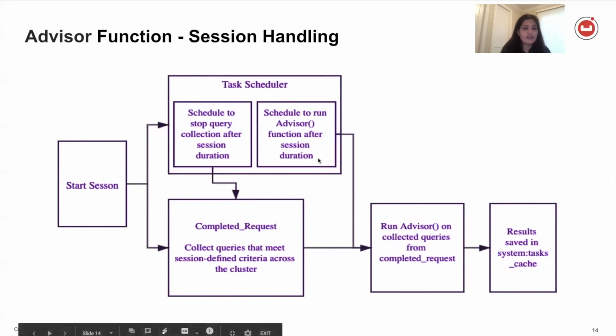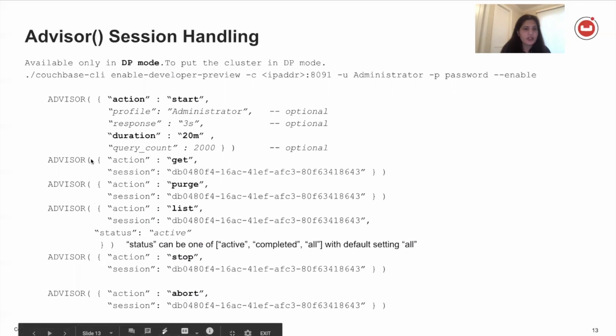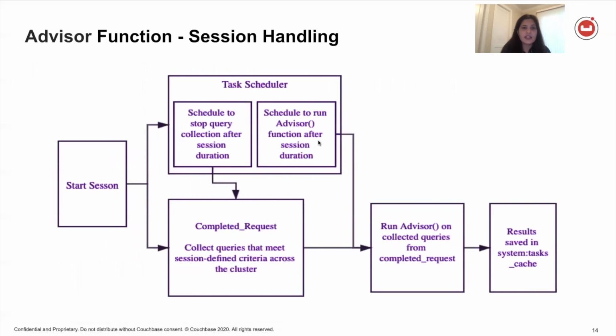The way advisor works is you start the session. As soon as you give this, there is a task scheduler which is running, and it will start collecting every query following all the conditions that you set up initially. It will start recording all those statements in system completed requests, and it will do that for the entire duration. Once the duration is over, it will then run advice on each of the queries which have been saved in the completed requests. And the results for the recommendations will be stored in the system task cache, which you can then retrieve using get.